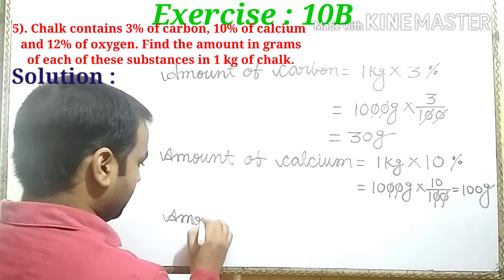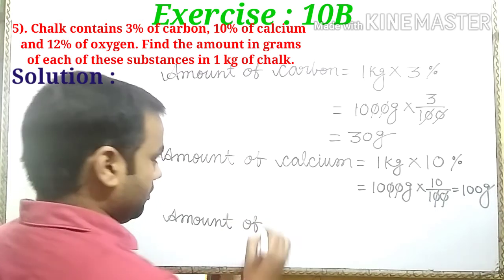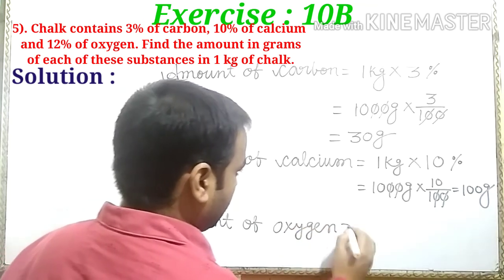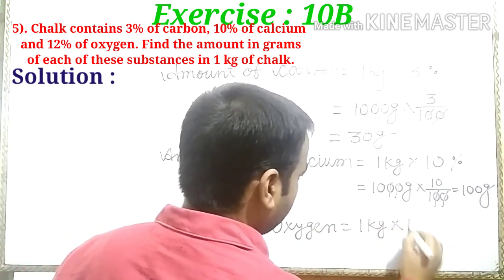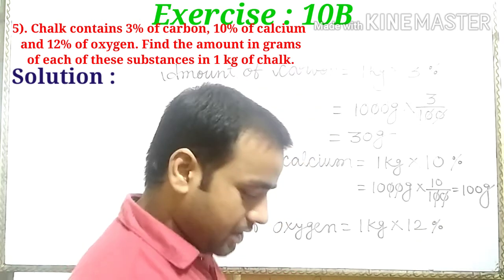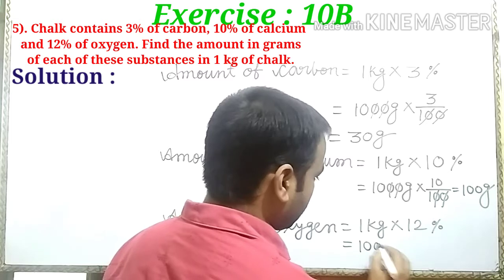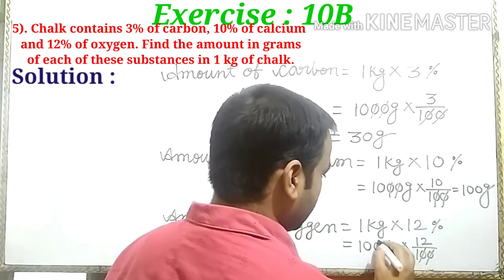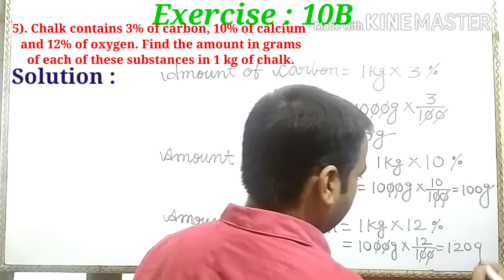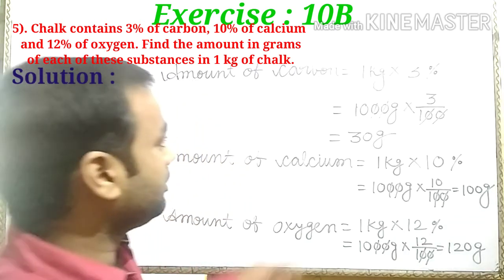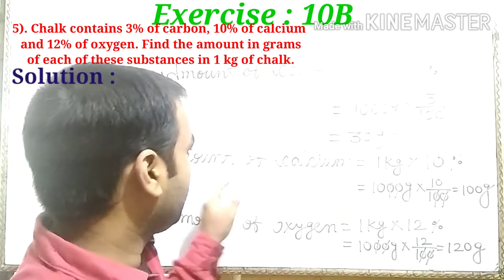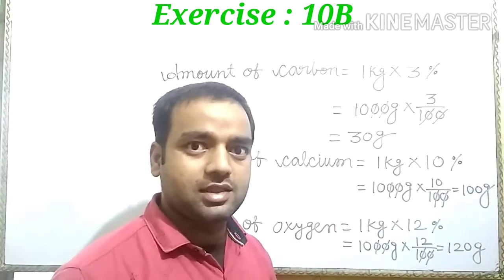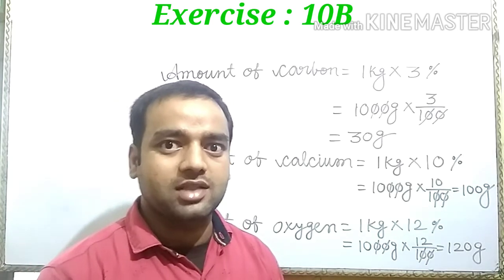Amount of oxygen: given 1 kilogram of 12%. Is it clear? 1 kilogram is equal to 1000 gram. 12% we write as 12 upon 100. The zeros cancel out. 12 into 10, 120 gram. So lastly we find the amount of carbon 30 gram, amount of calcium 100 gram and amount of oxygen 120 gram. Is it clear?